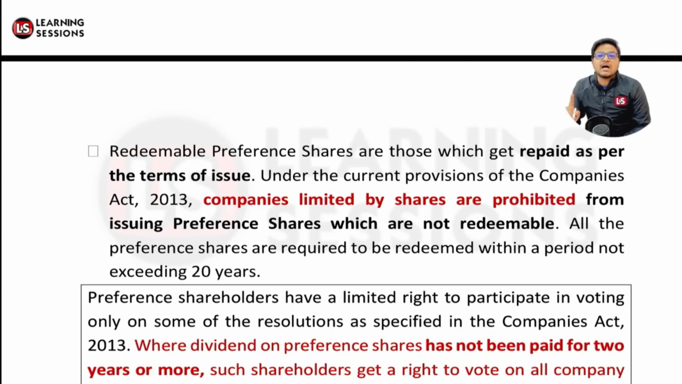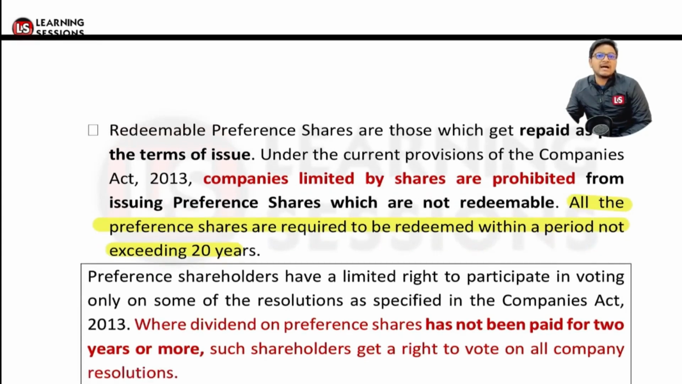Preference shares are required to be redeemed within a period not exceeding 20 years. So this is the maximum period within which the issue can be redeemed, and not later than that. As per the Companies Act, companies limited by shares cannot issue preference shares without redeemability. That's the case related to it.